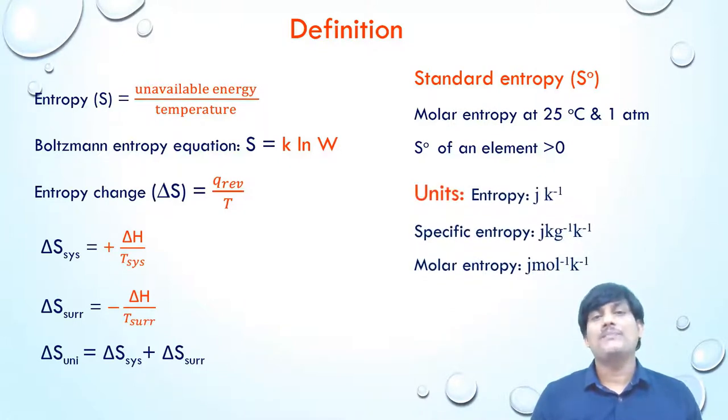Units of entropy. The units of entropy are equal to the units of energy divided by temperature. So the units of entropy is Joule, Kelvin inverse. If you take a specific entropy, it is the entropy of 1 kg substance. So the units will be Joule, kg inverse and Kelvin inverse. If you take the molar entropy, it is the entropy of 1 mole substance. So the units will be Joule, mole inverse and Kelvin inverse.